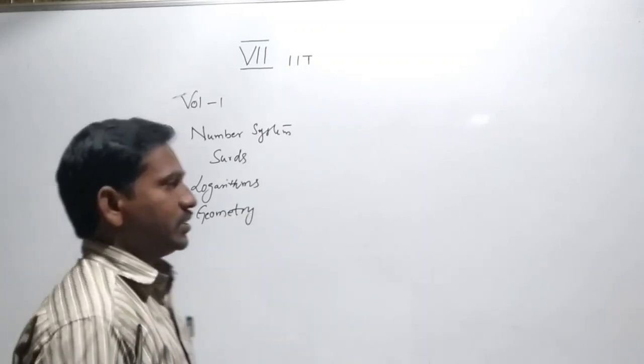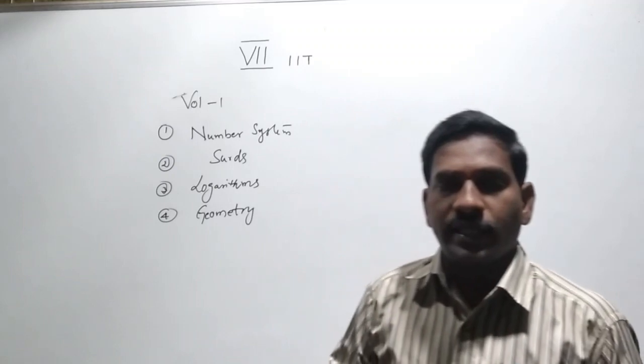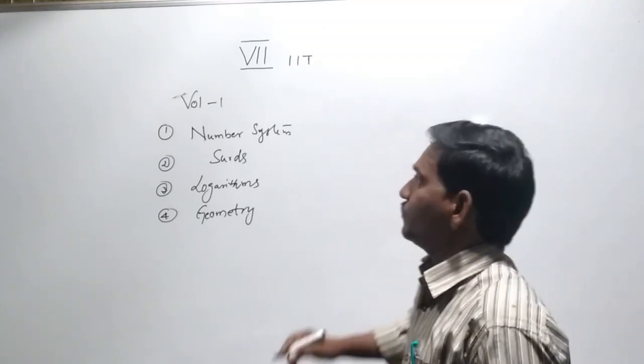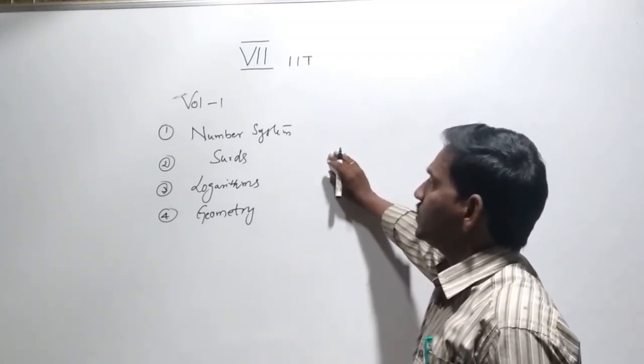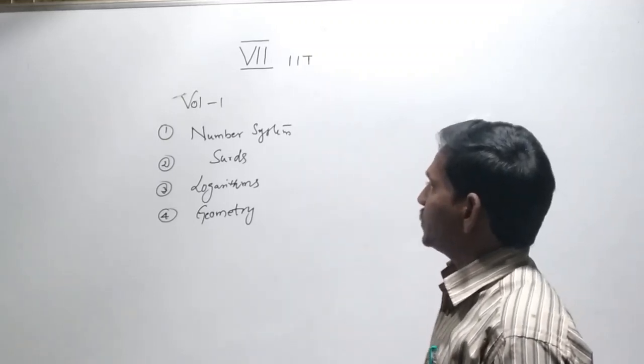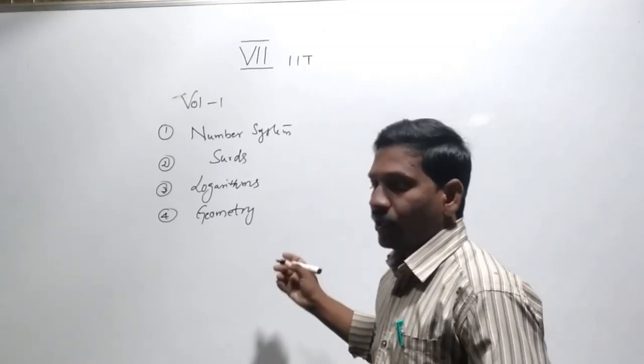In the second volume, some lessons are there. First of all, you are going to learn the volume 1 lessons: number system, surds and logarithms, and geometry.